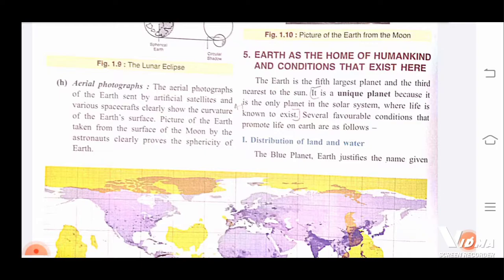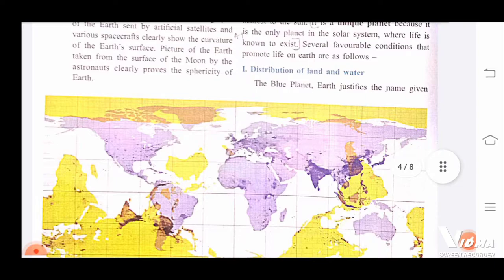Why is it a unique planet? Because it is the only planet in the solar system where life is known to exist. Means till now there is no other planet other than Earth where life is possible. Okay. So there are several conditions that promote life on the Earth. The first one is distribution of land and water.